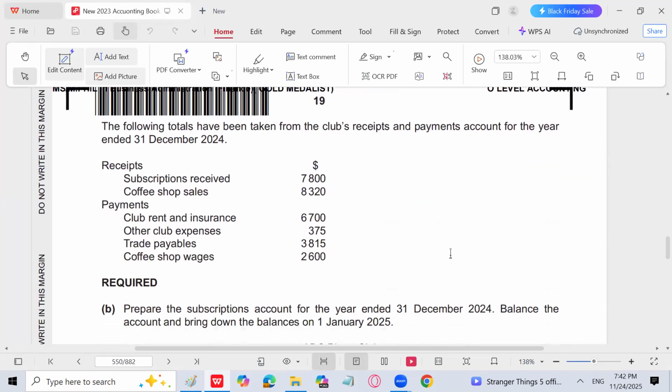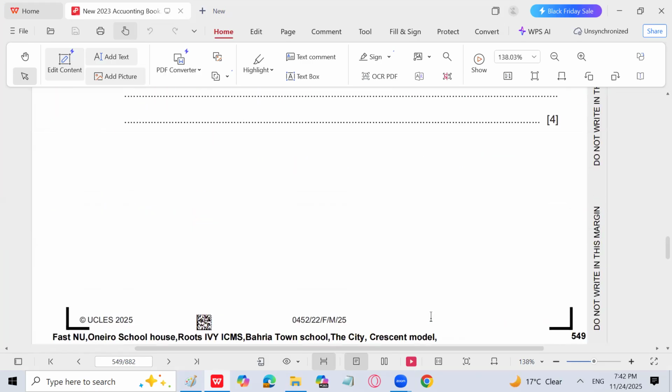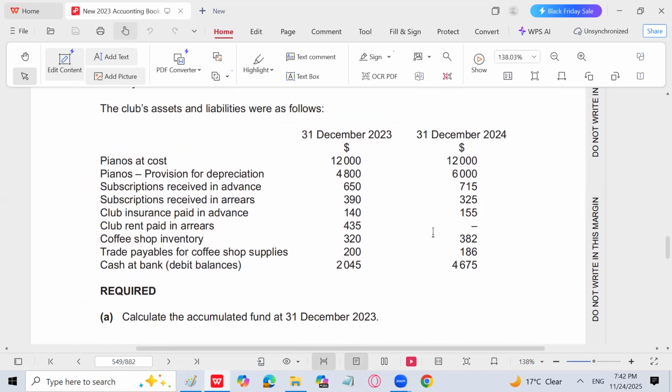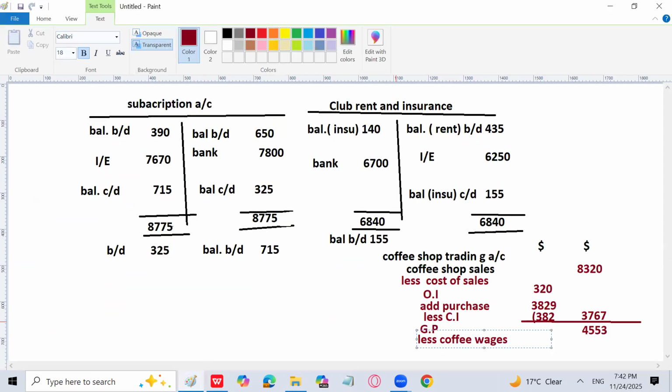Any other expenses regarding the coffee that are not given in the question. Even if wages opening and closing were given in the question, we would have been preparing a wages account to find the figure to be written in the trading account. So coffee shop wages are 2600, but for wages there is no opening or closing given. We don't need to prepare that account. 2600.